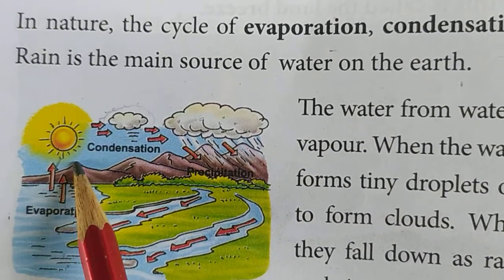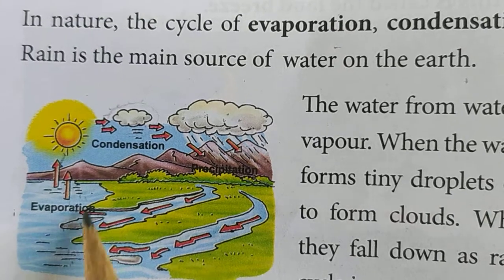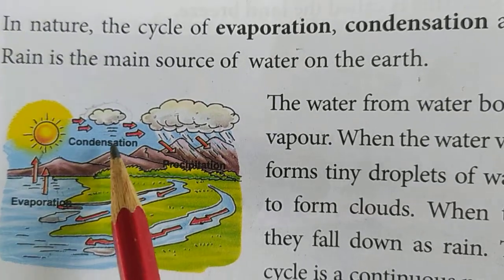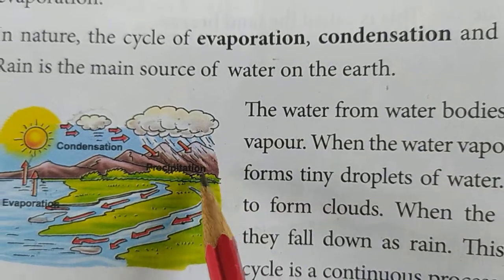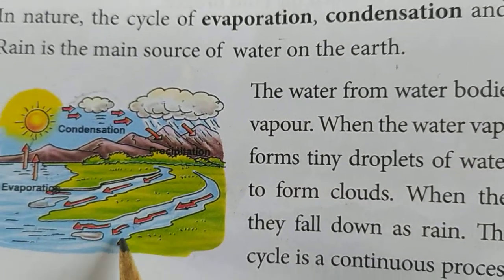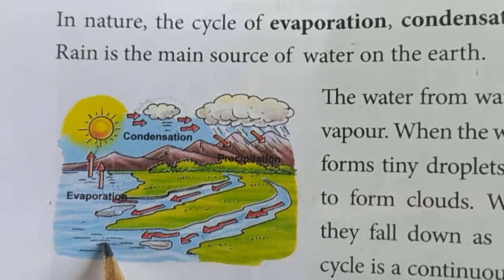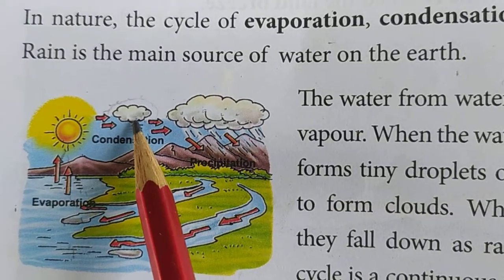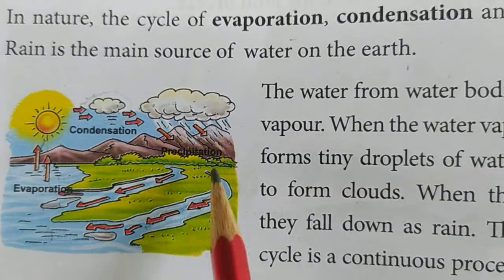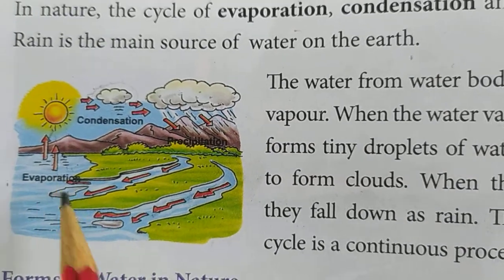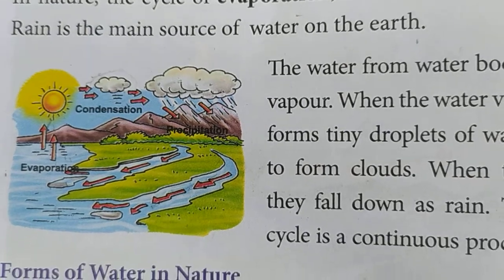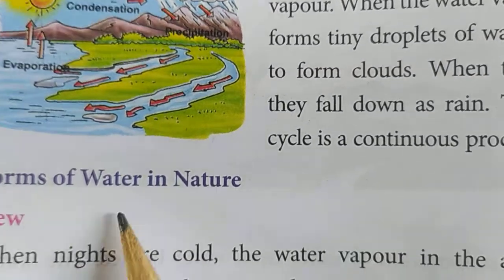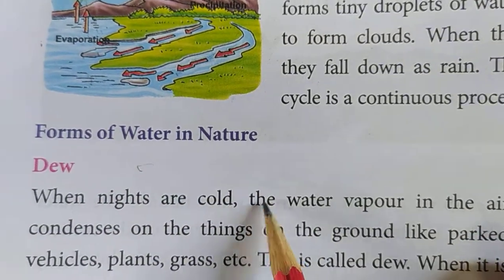Here water is getting evaporated, that is called evaporation, and when it gets cool, it is condensation, and when these drops fall onto the ground, that is called precipitation. Again the water comes into the rivers, again gets evaporated, again gets condensed, and this process is continuously done. So this is the reason why it is called the water cycle. So now, forms of water in nature.